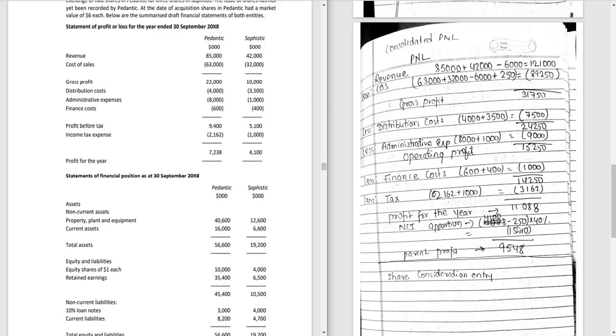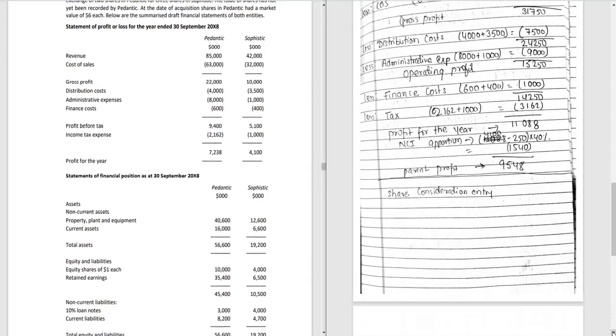We will minus the PURP as subsidiary is selling to parent. So we will take the profit for the year of subsidiary, that is 4,100, minus PURP, that is 250, and we will take the NCI portion, that is the 40%, and we will get our value 1,540. And when we subtract this amount from the profit for the year of consolidated, then we will get the parent profit apportion, that is 9,548.